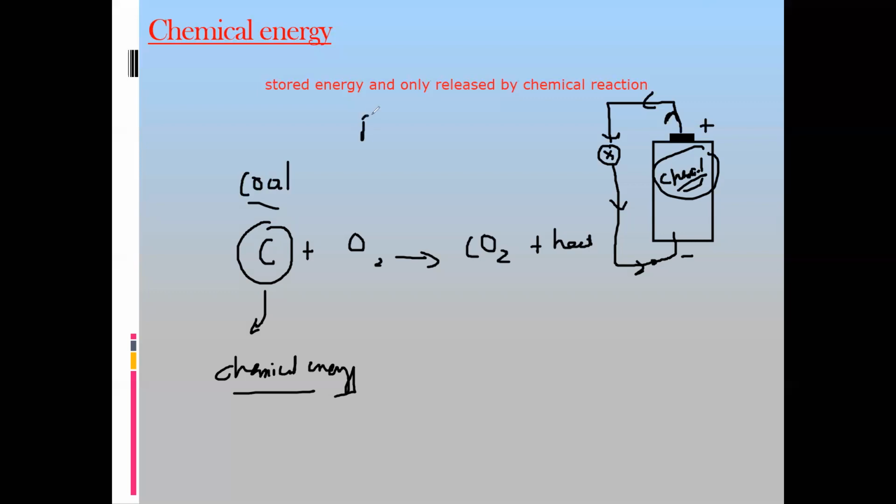So the food, the fuel, cells, batteries, they all have chemical energy. Why do they all have chemical energy? Because energy can only be released by a chemical reaction. Like the food which we eat, our digestive system, it undergoes chemical changes. The food undergoes chemical changes in our body, and then it provides different forms of energies. So mainly the energy which was stored in the food was chemical energy.